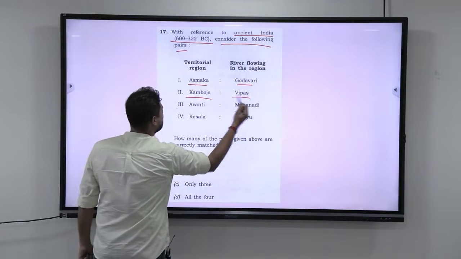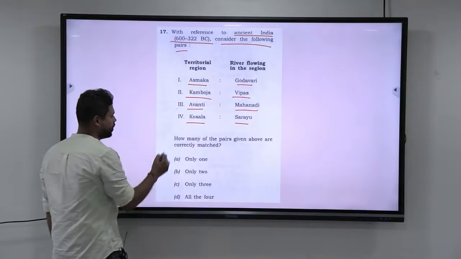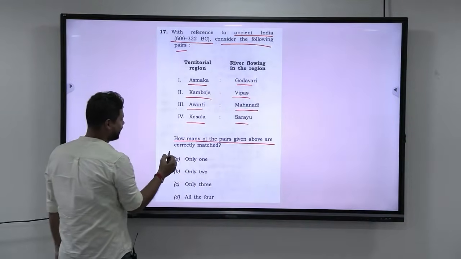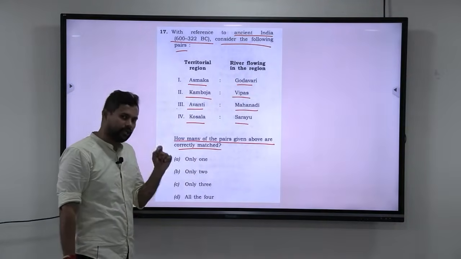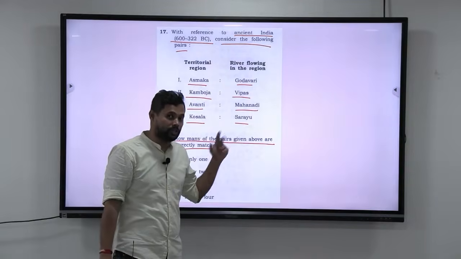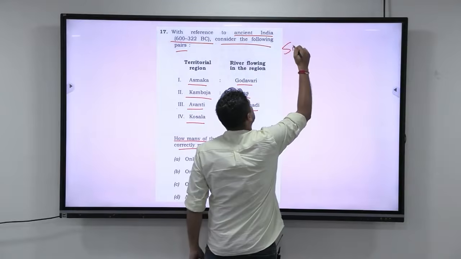Kamboja, Vipas. Avanti, Mahanadi. Kosala, Sarayu. How many of the above pairs given are correctly matched? Only one, only two, only three, all the four. Okay. Now, at the outset, this question may seem to be difficult, but whenever you read about any sites in